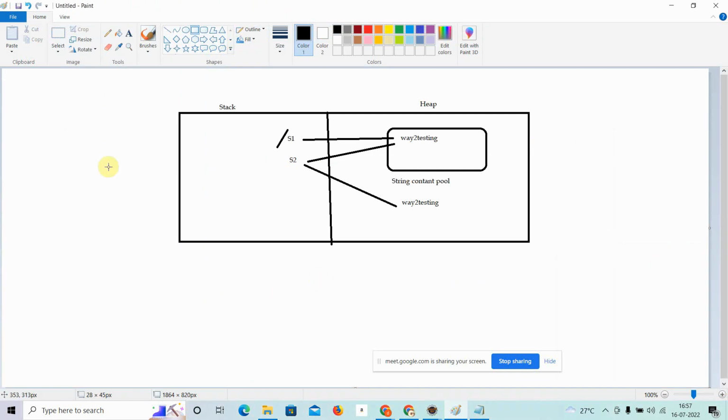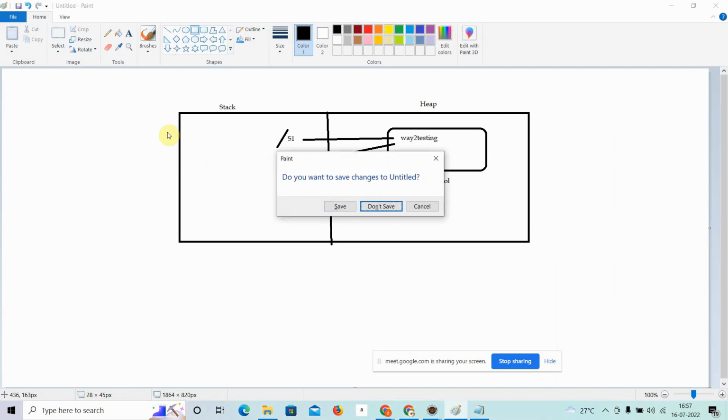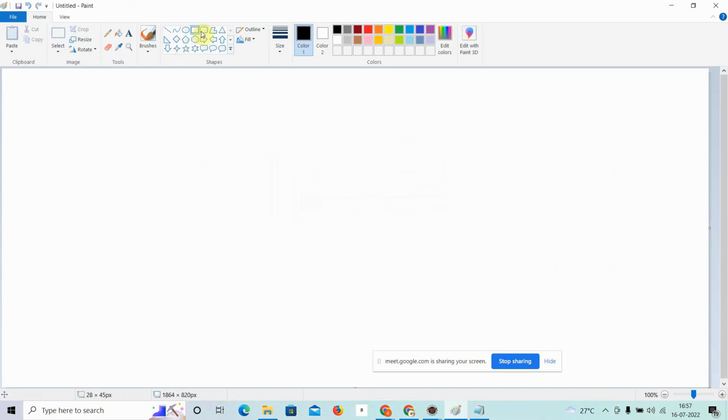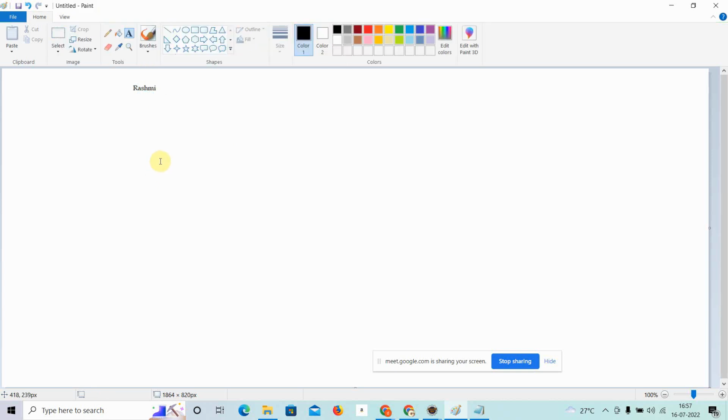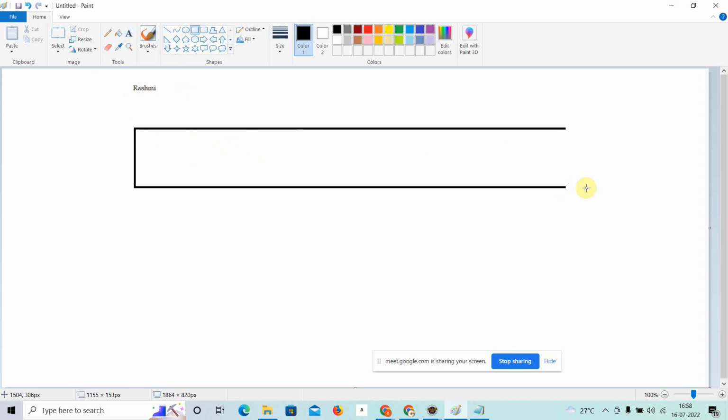Suppose I am taking a string, the name Rasmi. If I need to reverse it, first I need to break all the characters of this string and put all these characters in a separate place, which means I need to create an array.